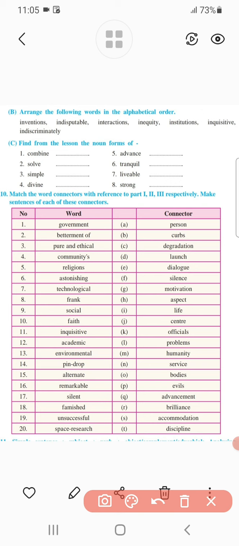In this way we have to solve the remaining examples. So I hope you will have no difficulty in finding the given words with their connectors. You have to join them with the connector, and use both the word and connector together in the sentence. I hope you understood this activity based on vocabulary, and you will complete the given assignment.